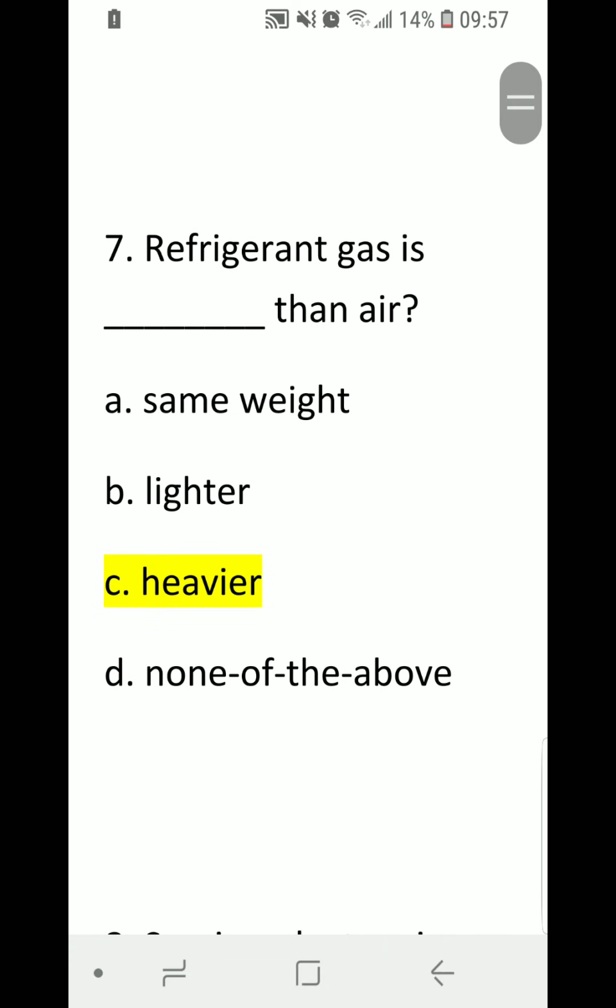Number 7. Refrigerant gas is blank than air. A. same weight, B. lighter, C. heavier, D. none of the above. Correct answer is C. heavier.